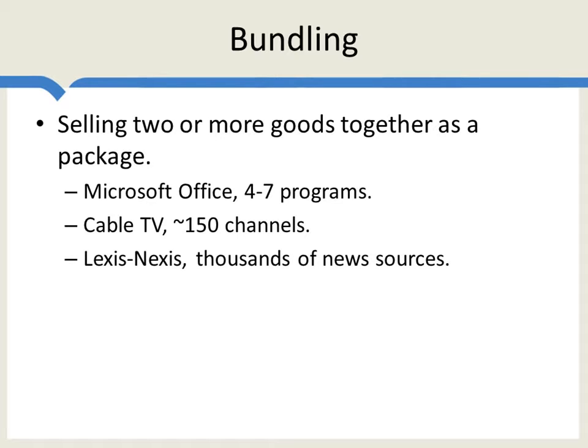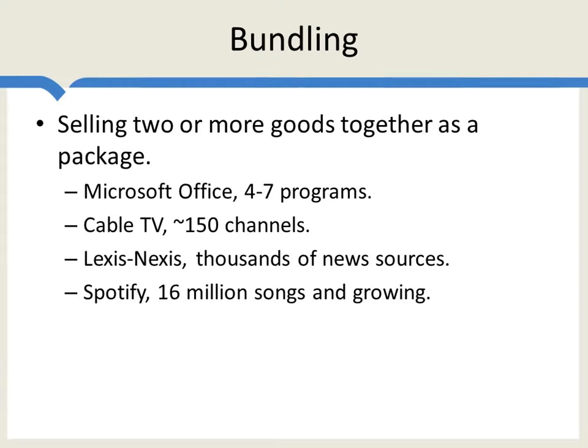LexisNexis is a collection of thousands of different news sources. Newspapers themselves are bundles. They're bundles, let's say, of sections, the sports section, the business section. Not everyone who reads the business section reads the sports section, and vice versa. Spotify, which we'll talk a little bit more about later, is a bundle of songs, 16 million songs now, and growing.